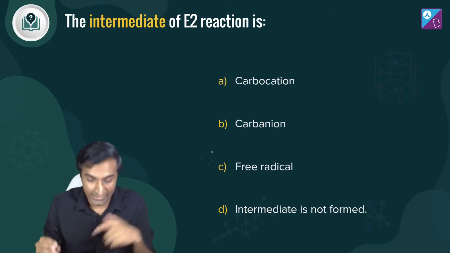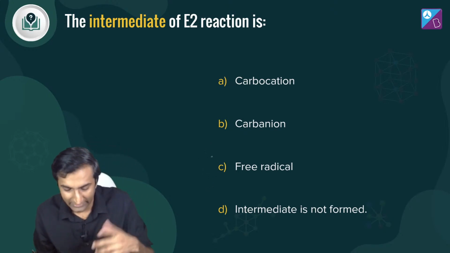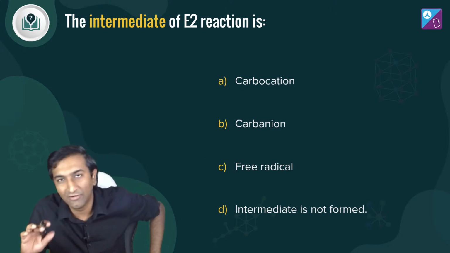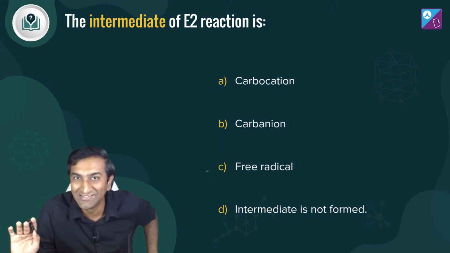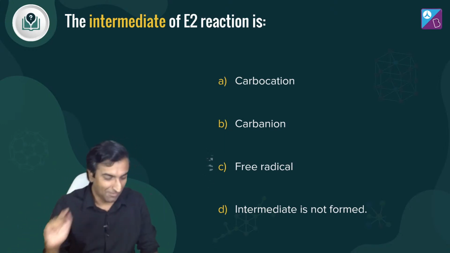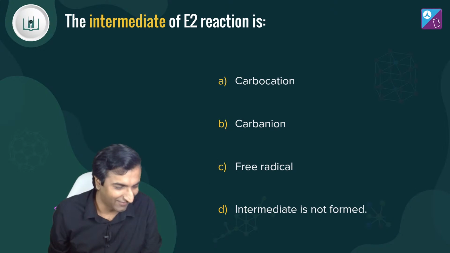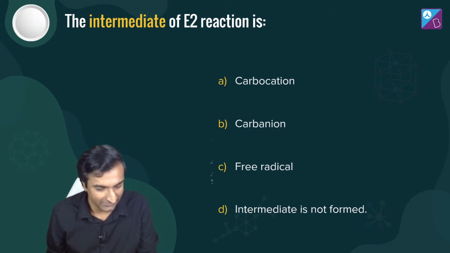The intermediate of E2 reaction is what? Carbocation, carbanion, free radical या intermediate is not formed. अब यार ये वाला सवाल उतना straight forward है ना, is just testing if you are literally awake or not, that's all this question is testing, और कुछ नहीं। तो हाँ, यहाँ पे जो लोग हैं, are they awake? What do you think, what's the answer to this one? हाँ, what's the answer to this one? A, B, C या D?